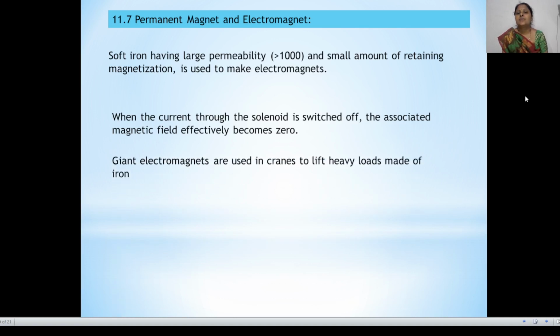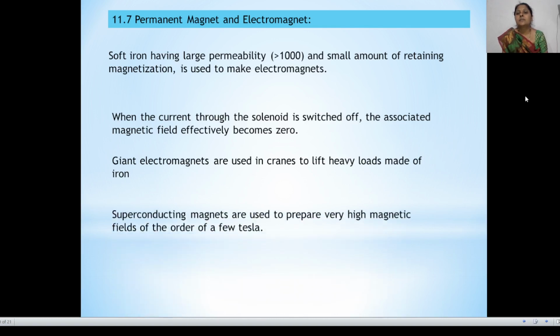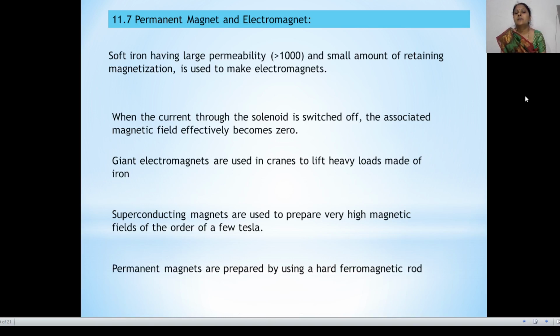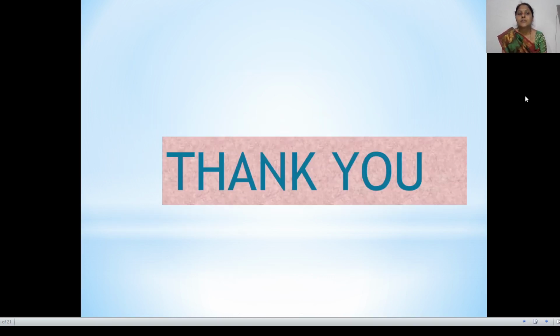Electromagnets are used in cranes to lift heavy loads made of iron. Superconducting magnets are used to produce very high magnetic fields of the order of a few Tesla. Permanent magnets are prepared using hard ferromagnetic rods. Thank you so much.